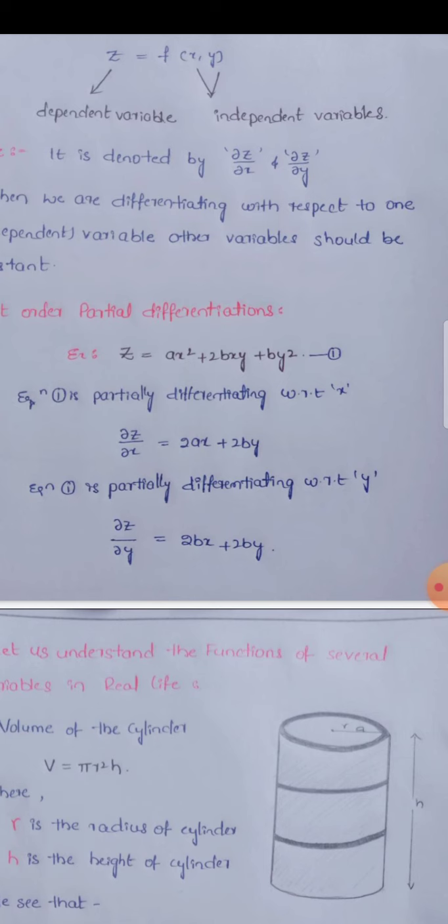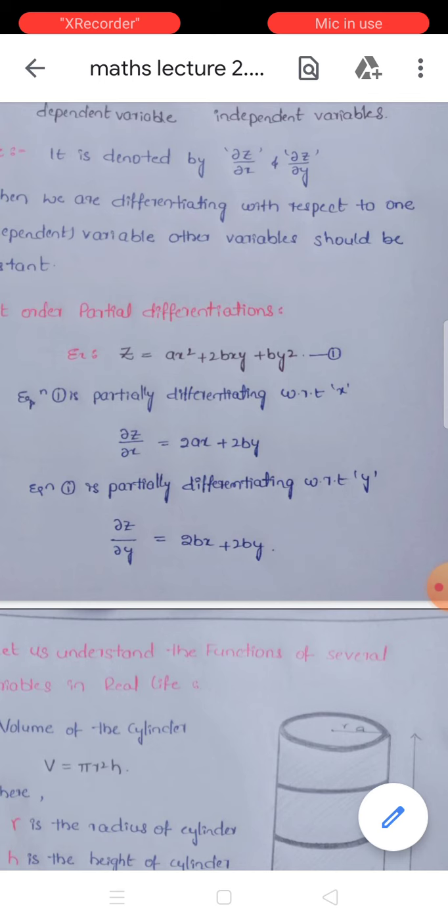Here for ax square, a is constant and the differentiation of x square is 2x, so this term becomes 2ax. In the term 2bxy, 2 is constant, b is constant, and y is also constant, because we are differentiating with respect to x. So with 2by, the differentiation of x is 1. And for by square, y is constant, and the differentiation of a constant is 0 since we don't have an x term.